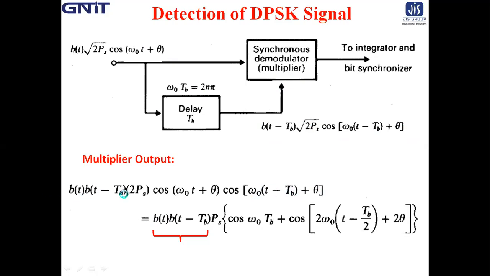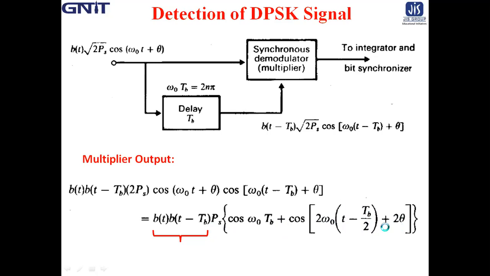So b(t) into b(t minus T_b) into P_s and 2 cos A cos B, cos(A plus B) and cos(A minus B). So it is b(t) b(t minus T_b) P_s into cos(omega_0 T_b) plus cos(2 omega_0 t minus omega_0 T_b plus 2 theta), and it is applied to a bit synchronizer and integrator, which is basically the same as a BPSK demodulator.